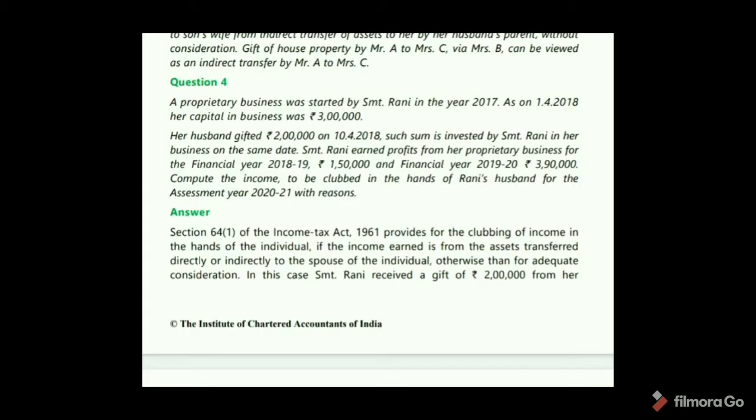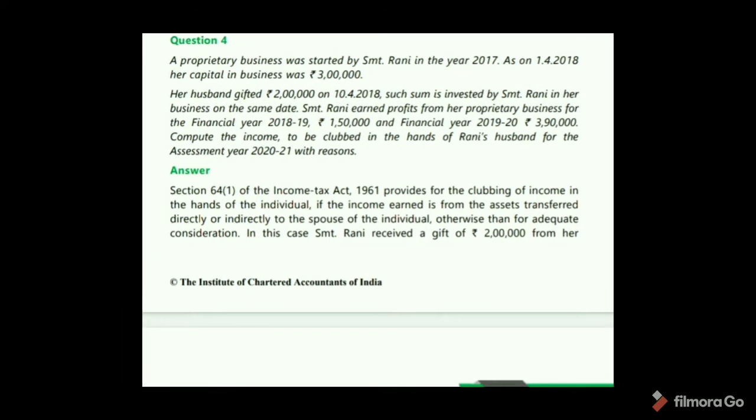See, question number 4. A proprietary business was started by Srimati Rani in the year 2017. As on 1/4/2018, her capital in business was 3 lakhs. Her husband gifted 2 lakhs on 10/4/2018. Such sum is invested by Srimati Rani in her business on the same date.